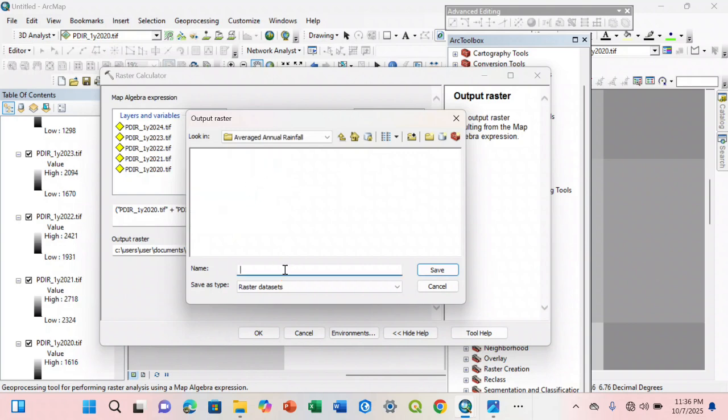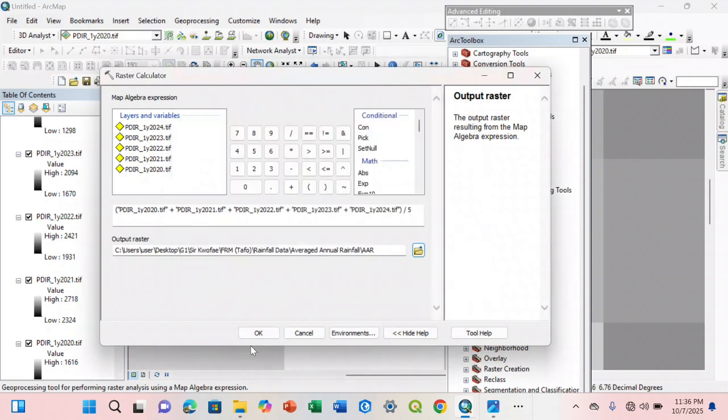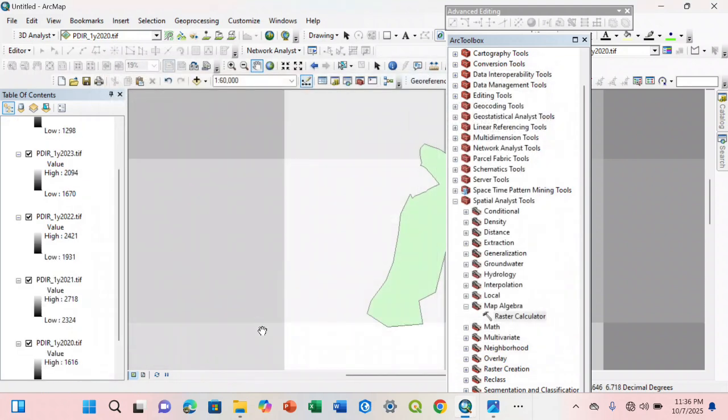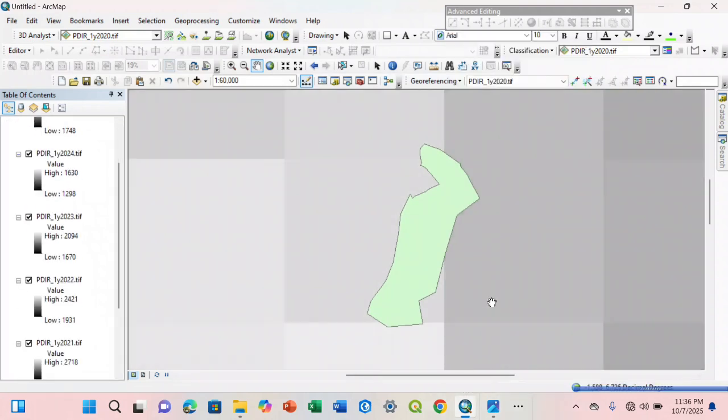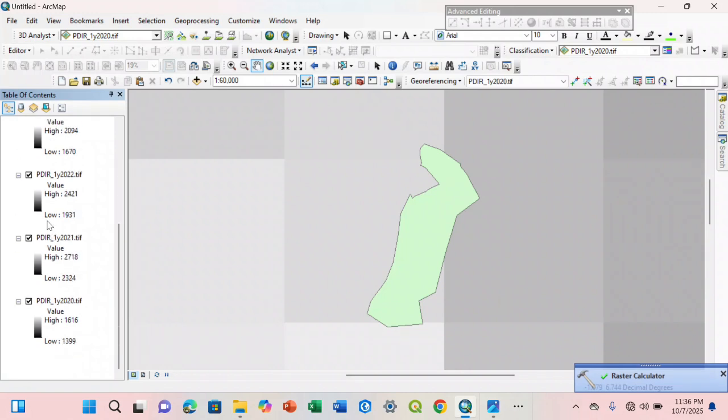So you just enter, then you say average annual rainfall, then you save it, then you click OK. It's been running over there, so it is done running.